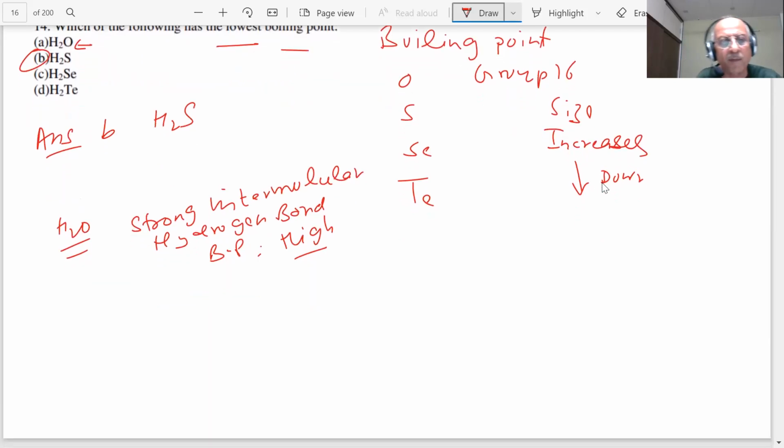You know already about water. If this is my water, students, what is happening? This is negative, positive, positive. So what can happen? You have O, negative, H, positive, positive.